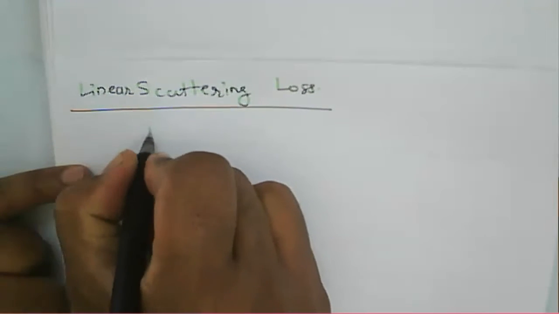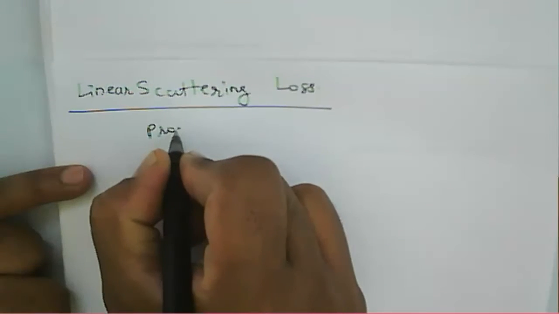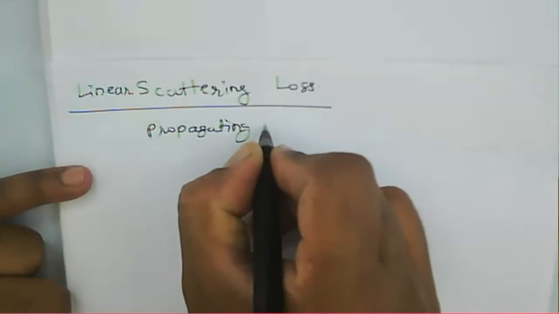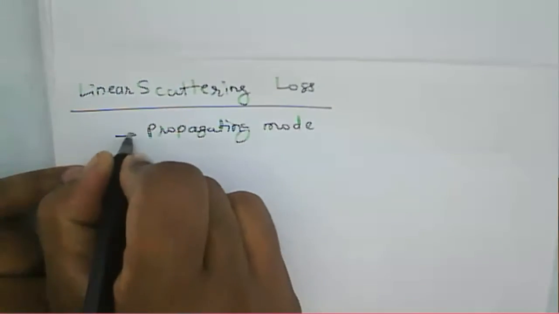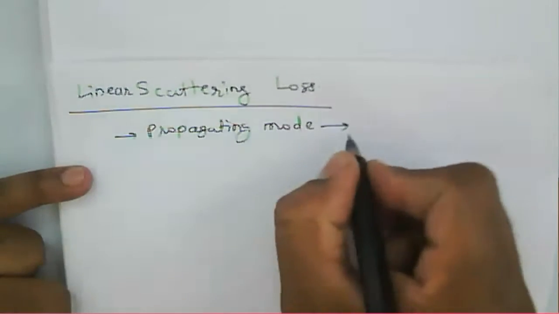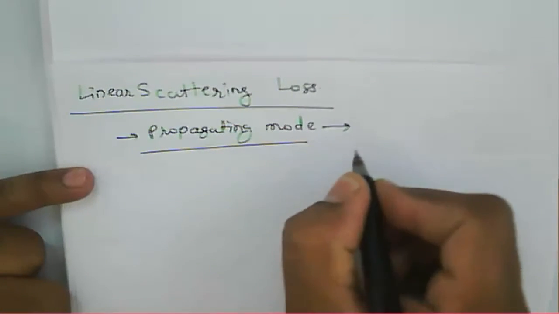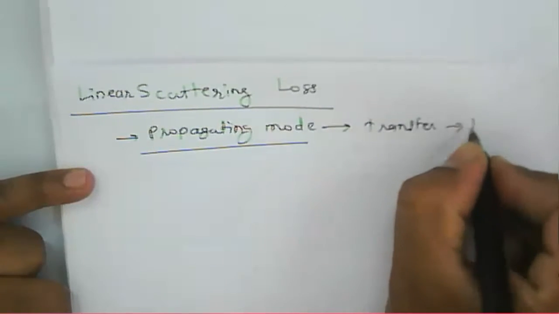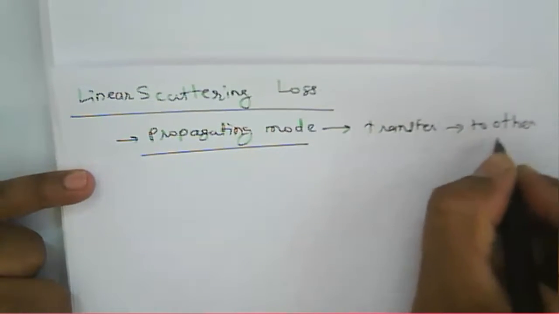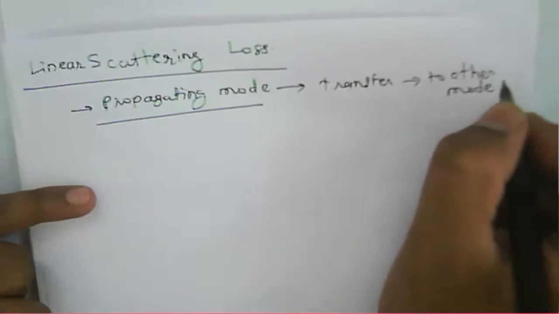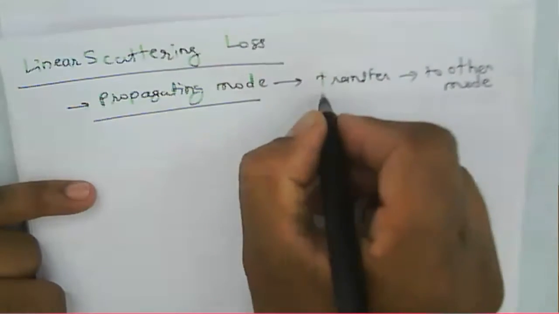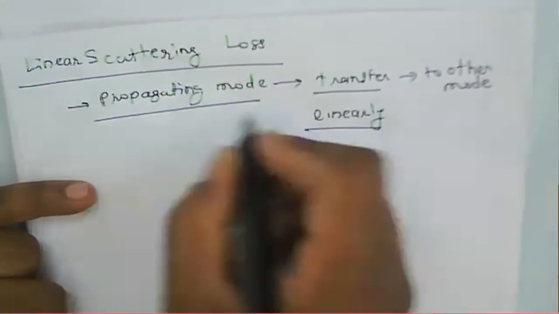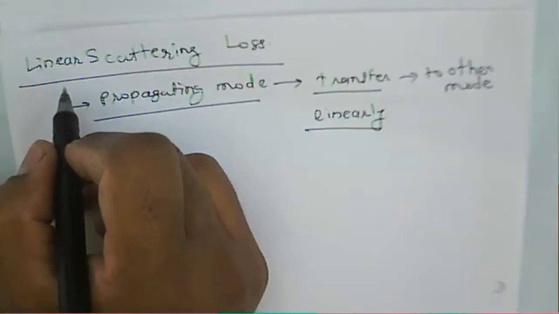Your signal is propagating in some propagating mode, and it will transfer to the other mode, and that transfer takes place linearly. That is called linear scattering.